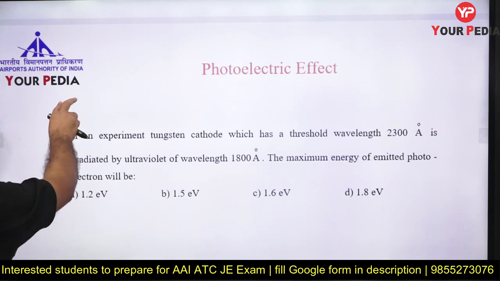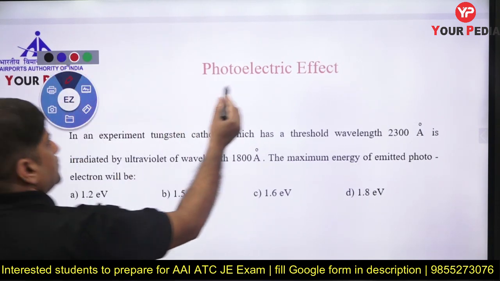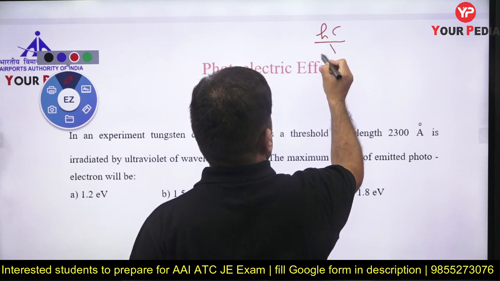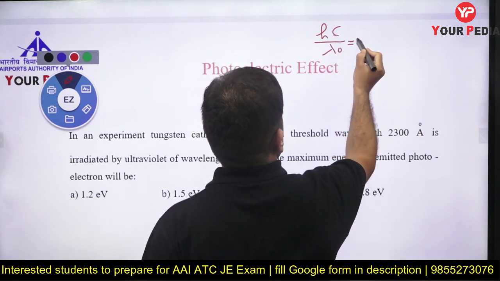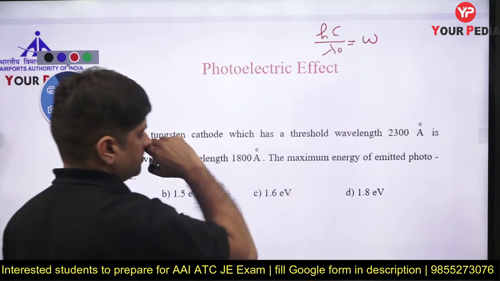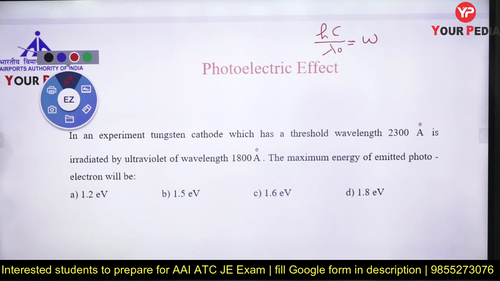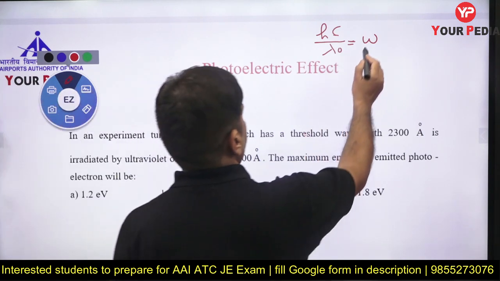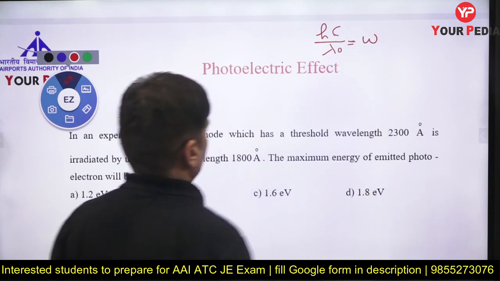Threshold wavelength. What is threshold wavelength? The wavelength, hc by lambda, required just to overcome the work function. Maximum energy of emitted photoelectron, threshold. So work function, it gives you work function. hc by lambda naught is this.